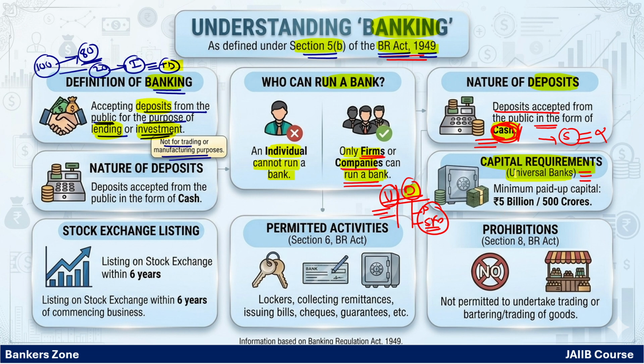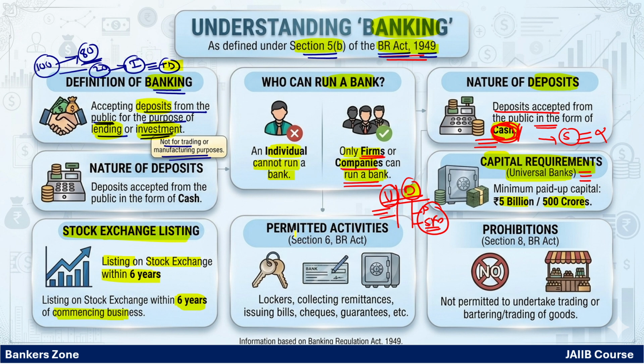Now with respect to the universal bank, if you have to start a commercial bank like ICICI or HDFC, the amount of fund you need is 5 billion, that is 500 crores of minimum capital. Okay, now when you start the bank, within 6 years you have to list your bank on the stock exchange. Stock exchange listing is mandatory for the bank within 6 years from commencement of operation. It can be BSE or NSE.